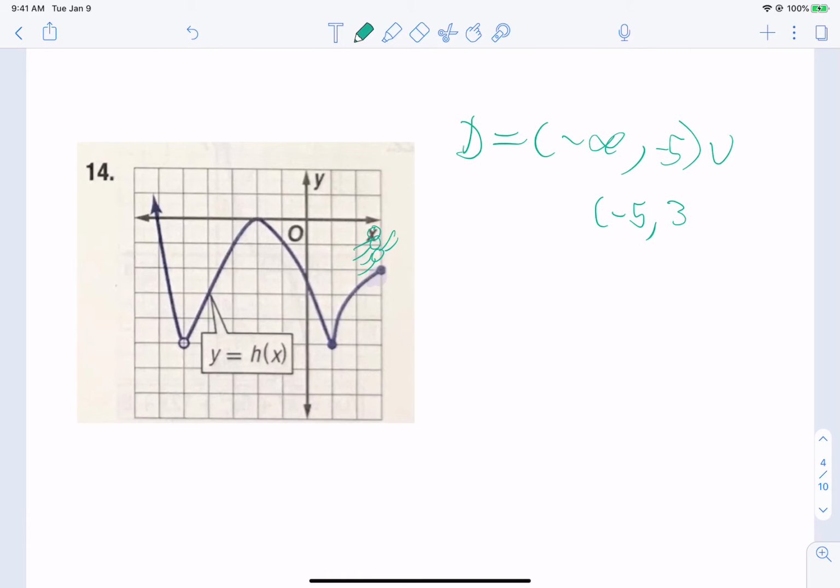Now, can he stand at 3? Give me a yes or no. Can he stand at the 3 value? Yes, he sure can. And so we designate that with a bracket on the 3. That tells me that, hey, he's allowed to stand there.